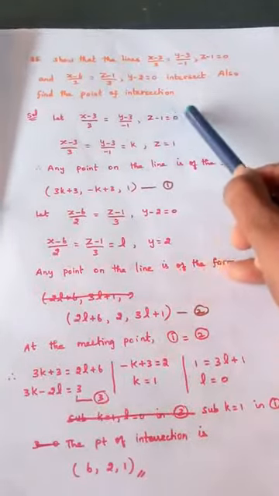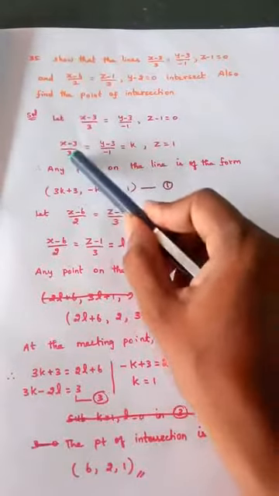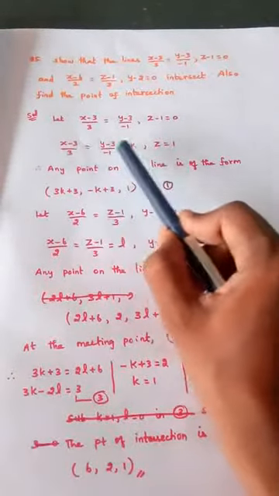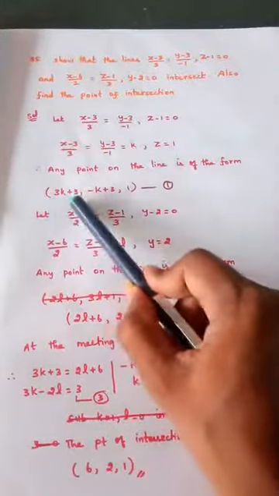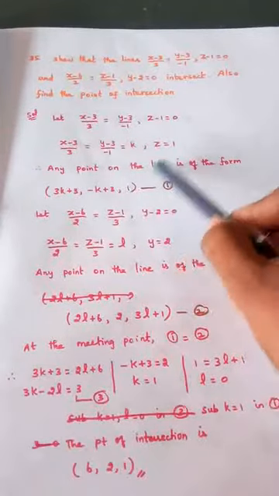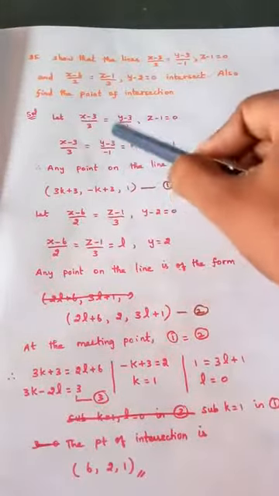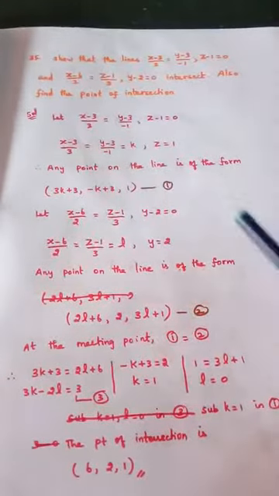From this I easily get the value of Z. Z is equal to 1. Now from this, what are the points? Cross multiply: 3k plus 3, minus k, plus 3. The Z value is directly obtained. So write that one here. This is nothing but the general point of this line, taken as the first equation.